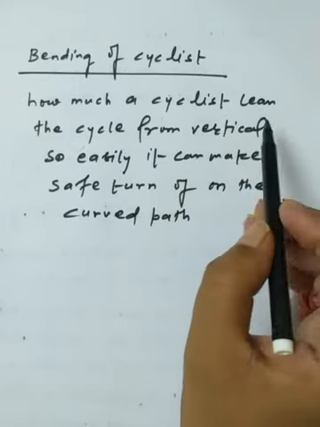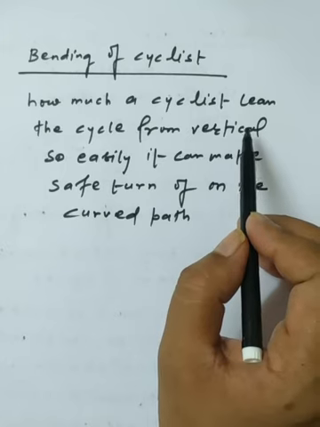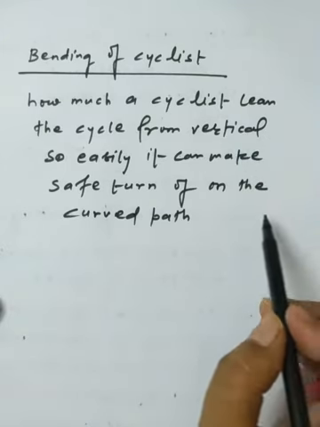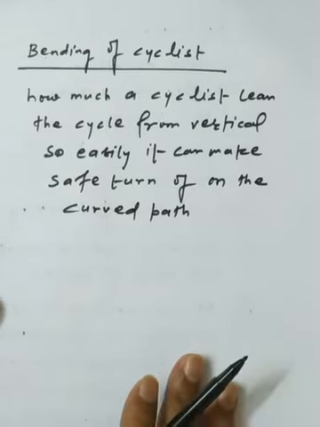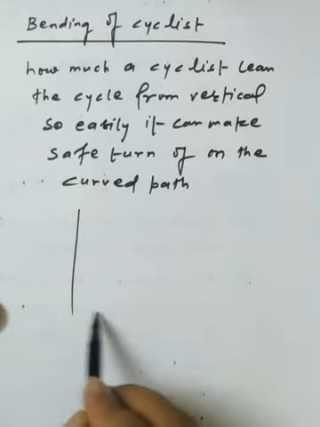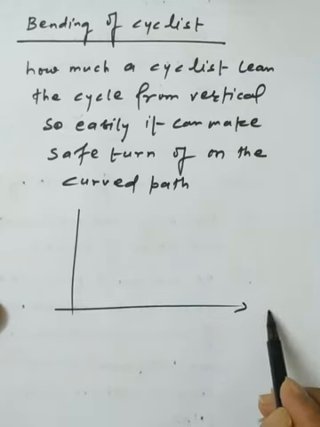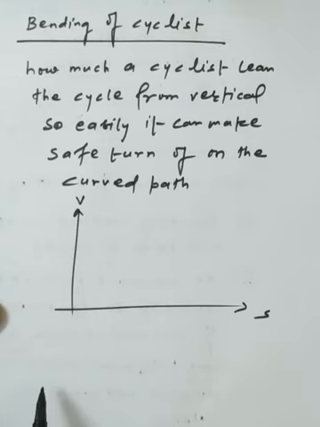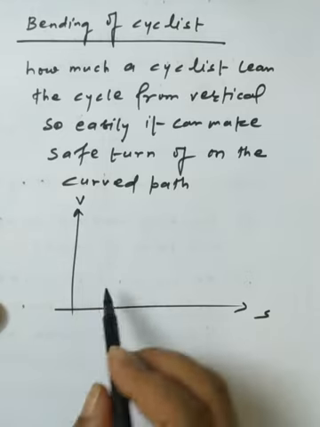Now, one of the basic queries we have is how much a cyclist must lean the cycle from the vertical so that he can easily make a safe turn on the curved path. Here we assume this is the surface, and this is the vertical axis.